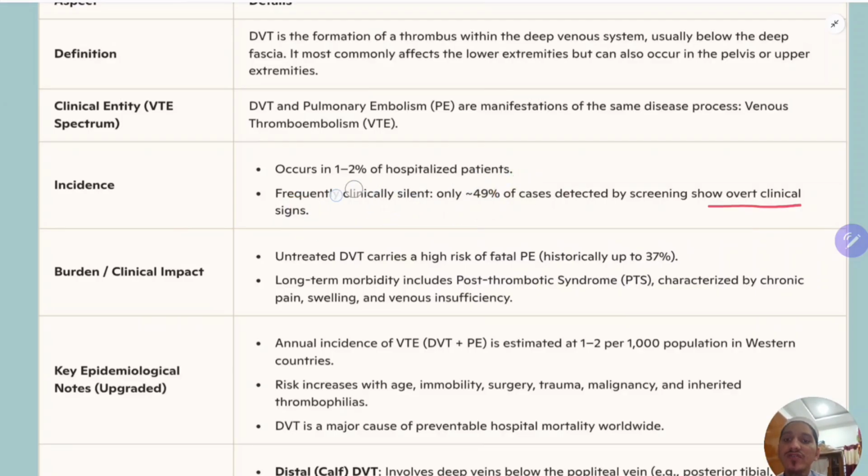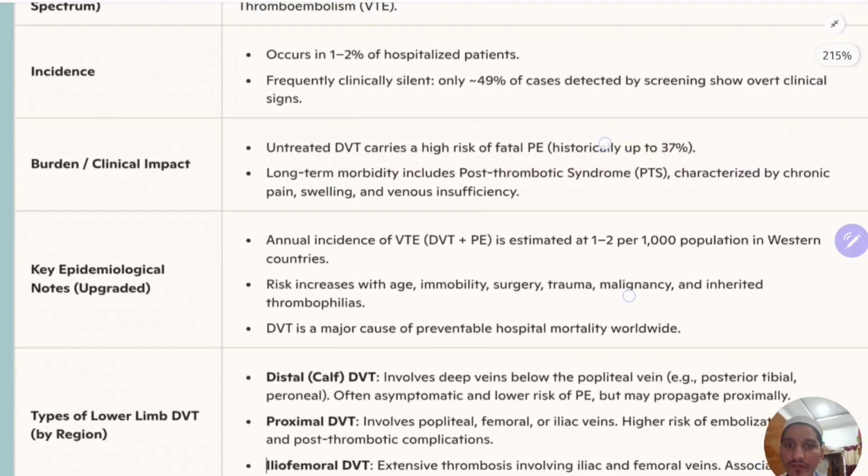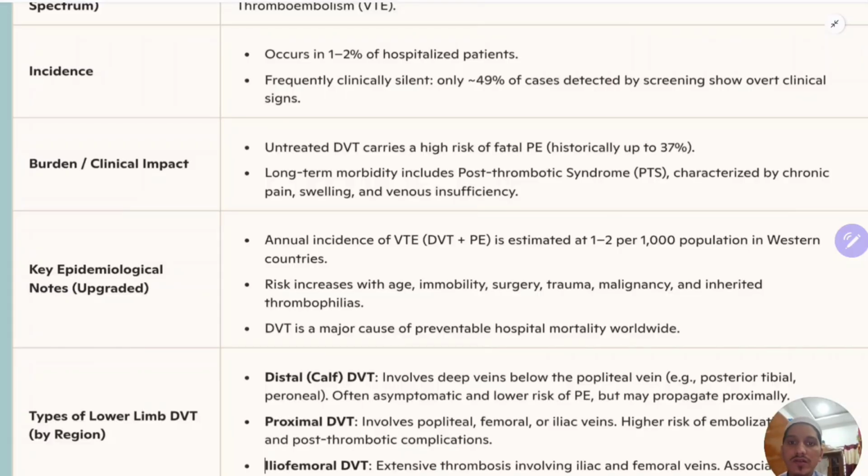That means deep venous thrombosis is very common in hospitalized patients, and 50% of DVT are clinically silent. So we should have a high grade of suspicion in patients who are hospitalized. What is the burden? Untreated deep venous thrombosis carries a high risk of fatal pulmonary embolism, up to nearly 40% risk of fatal pulmonary embolism. And if not in an acute event, then in the long term, morbidity includes post thrombotic